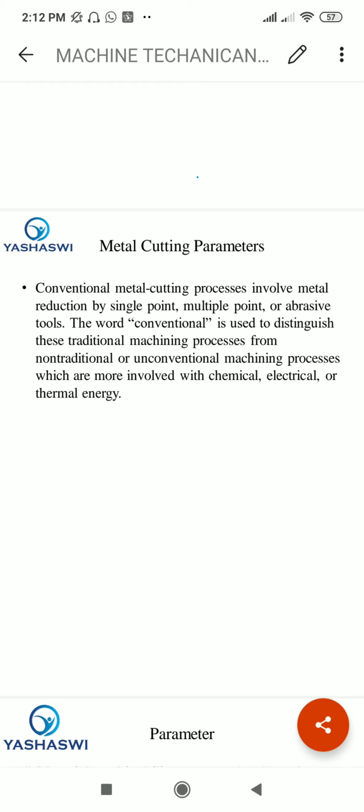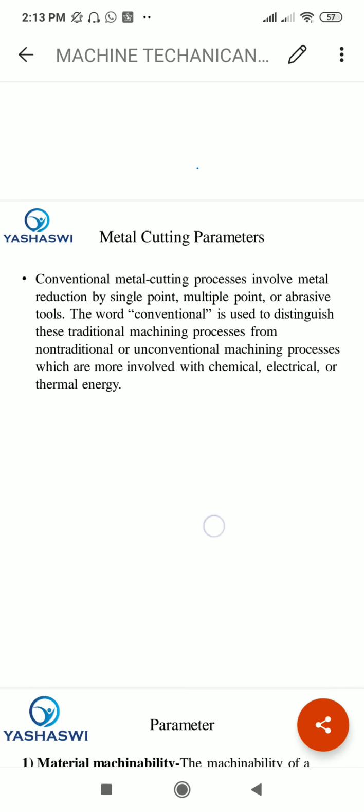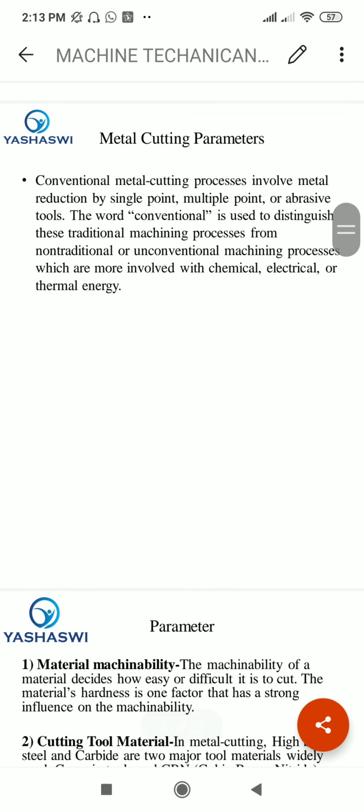In grinding processes, the materials used are silicon carbide or aluminum oxides, which are mostly used as abrasive materials.